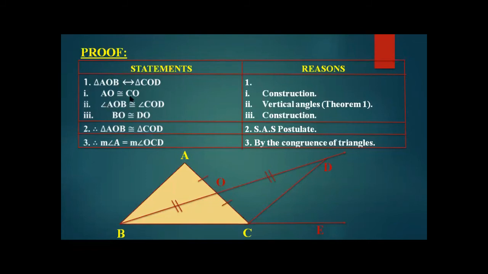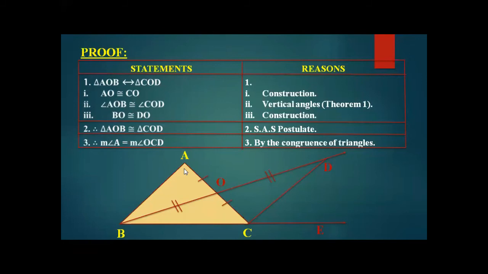So there are two sides, AO and OC, and BO and OD, that are congruent through the construction, and angle AOB and angle COD are also congruent through the vertical angles. So two sides and one angle of these triangles are congruent to each other. It means that both the triangles are congruent to each other. Now, if both the triangles are congruent, their corresponding sides and corresponding angles are also congruent.